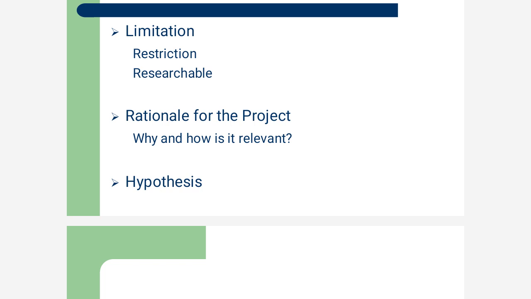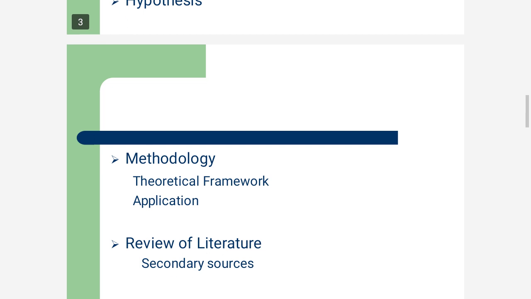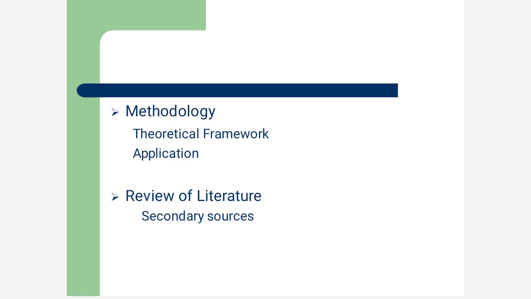And a good research is one where the hypothesis changes at the end of the research. Suppose you have stated that so and so is going to be my conclusion, but after writing the thesis you find out that your hypothesis has changed, then it must be said that you have done a good PhD thesis.